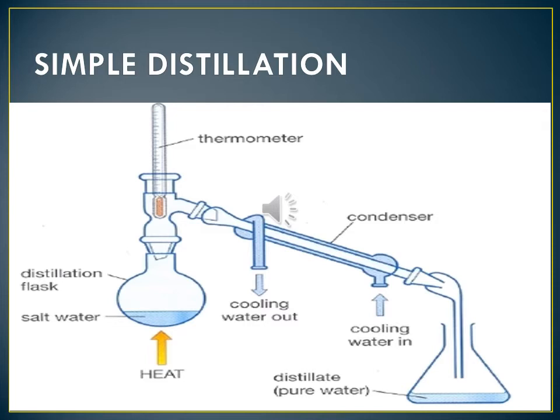What is distillation, children? You understood or not? Distillation is the process of obtaining a pure liquid from a solution. It is actually a combination of evaporation and condensation. Water evaporates, we get the vapors, and on condensing we get liquid water. So this is the simple distillation method.